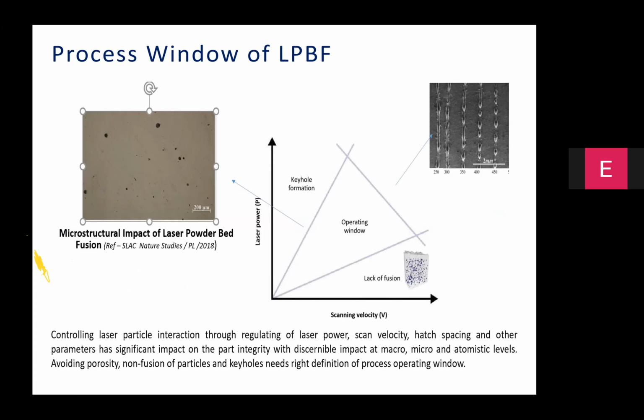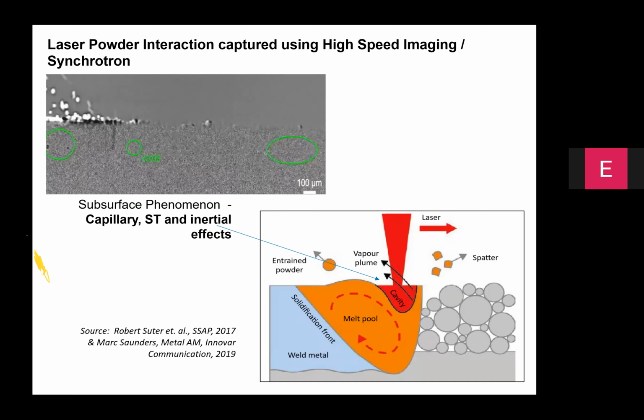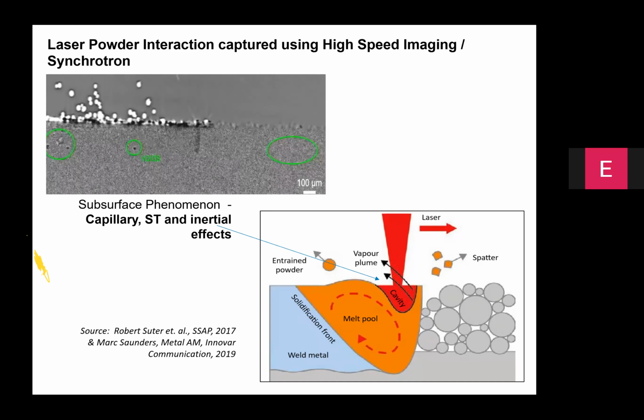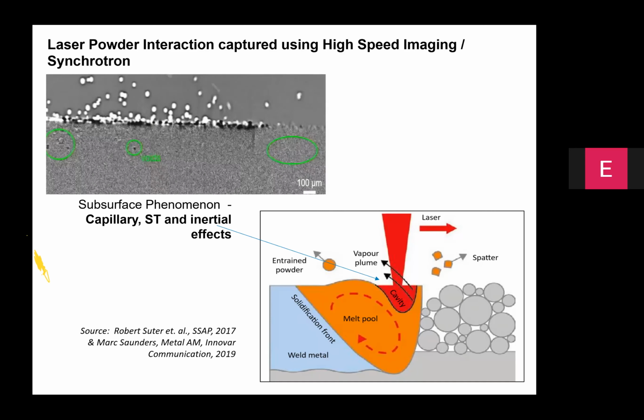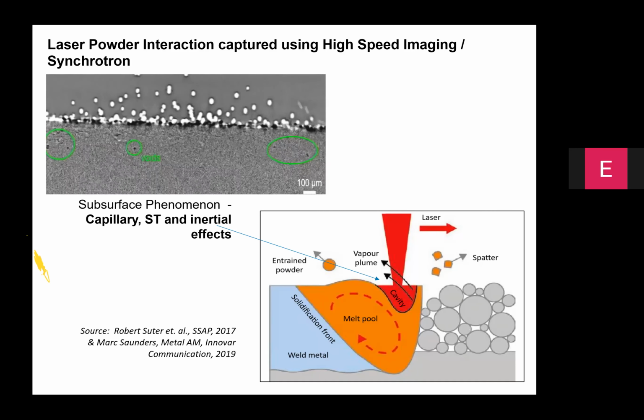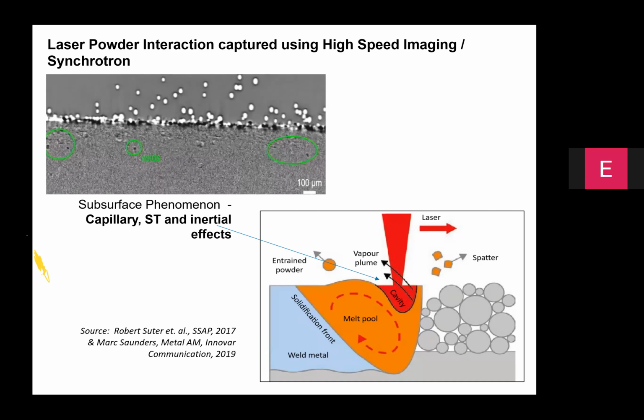So in this case, the research group from UK was able to even illustrate how the modulation of the laser power can create certain voids, and how you can mitigate this porosity by modulating the laser power, especially with the cognizance of the interaction between two adjoining melt tracks.